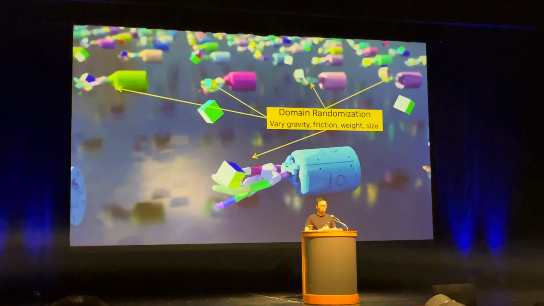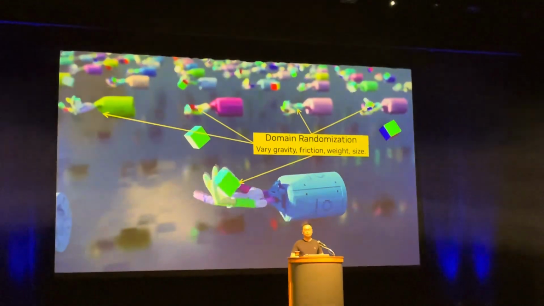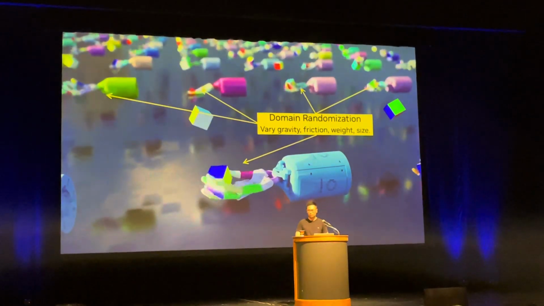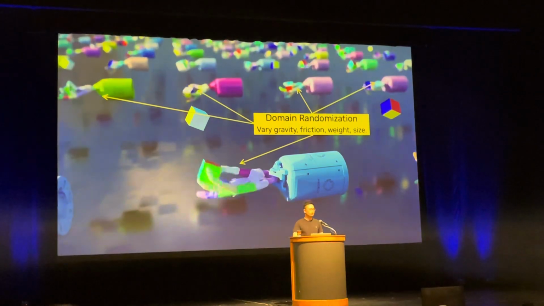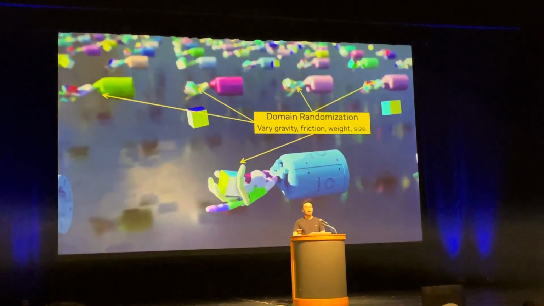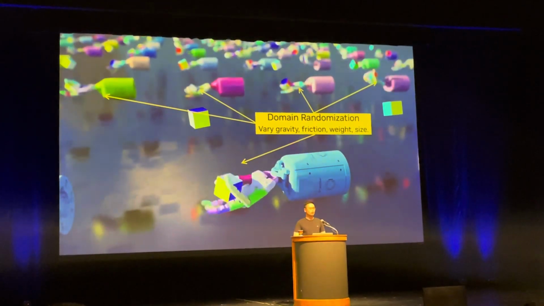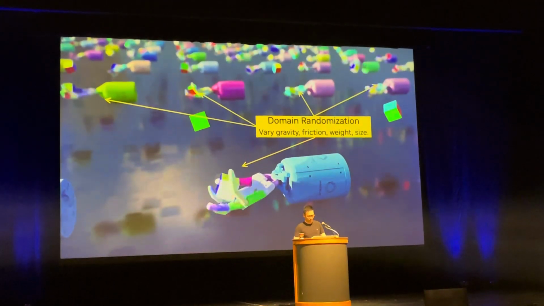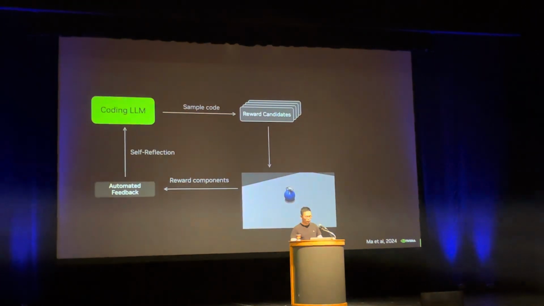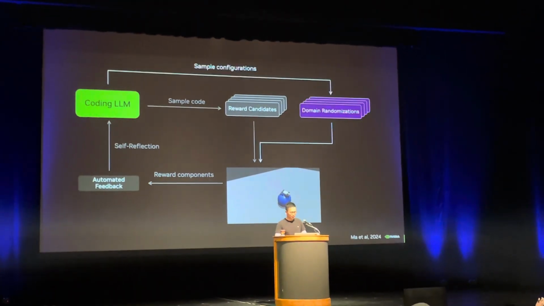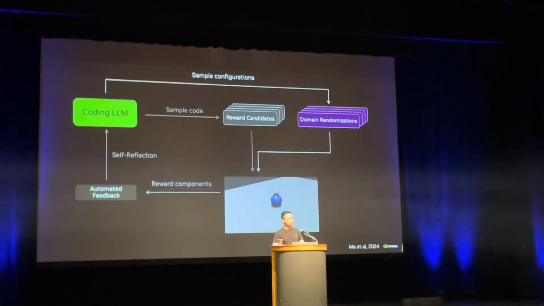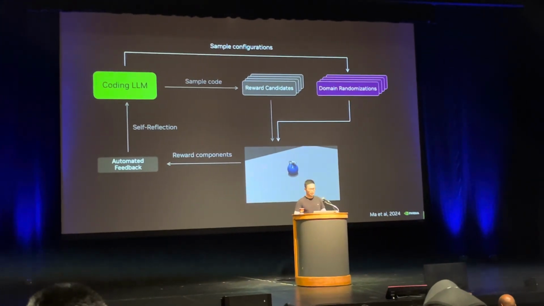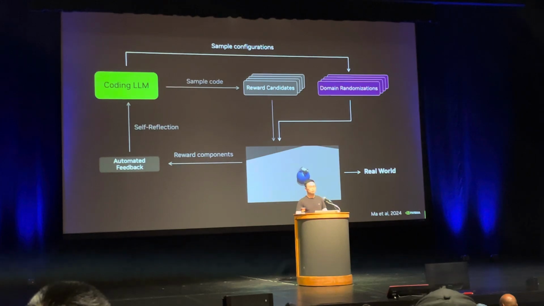Here, there's an idea called domain randomization, which is basically the idea that if you train in 10,000 different simulations with different gravity, friction, object weights and size, it may very well just generalize to our real world, because the real world now is part of your simulation. And this is what we do. This is the old Eureka. And we simply ask GPT-4 to also sample the domain randomization configurations for us, in the hope that it can transfer to the real world.